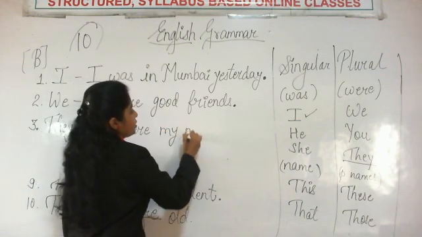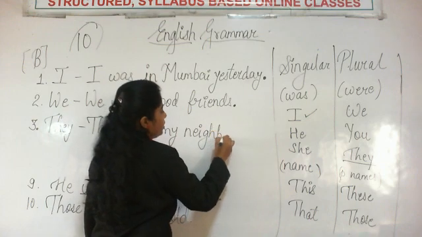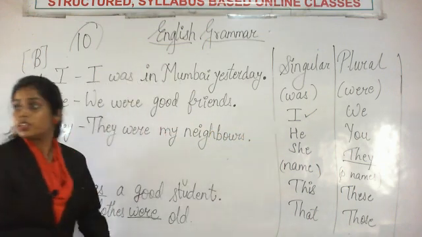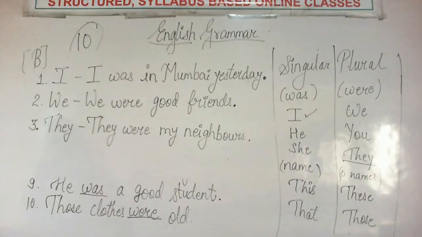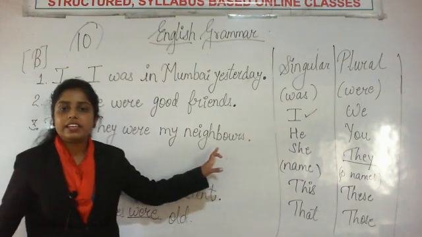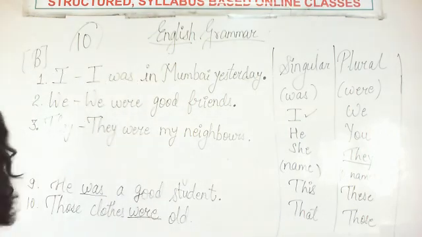They were my neighbors. N-E-I-G-H-B-O-U-R-S. Neighbors. Please write the sentence as it is. They were my neighbors.